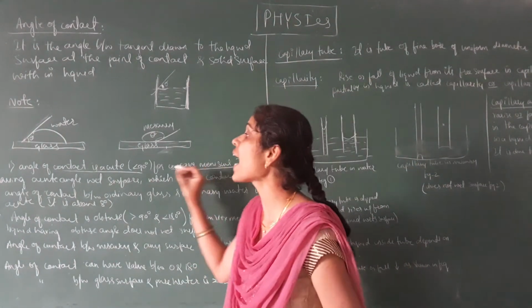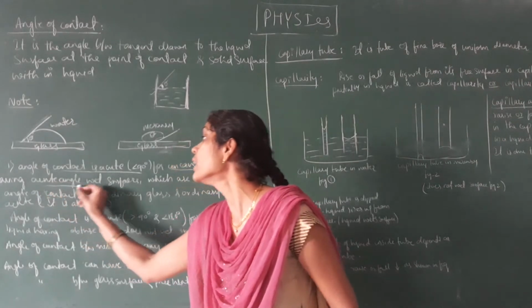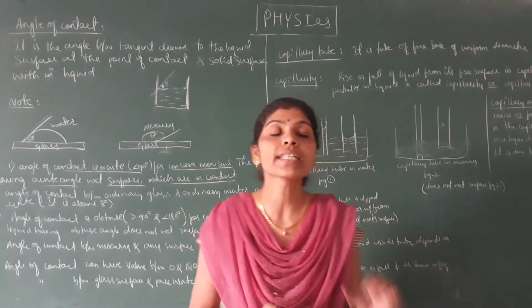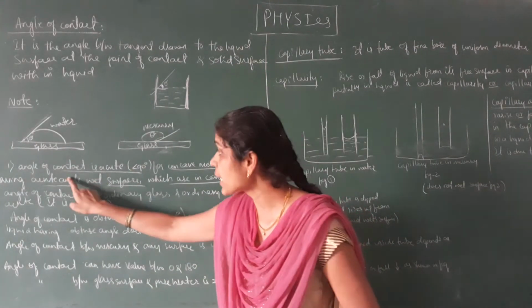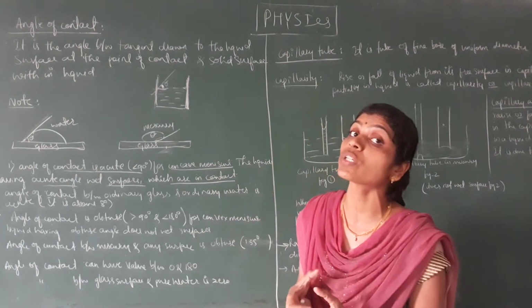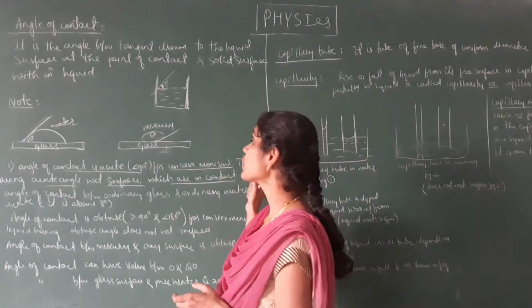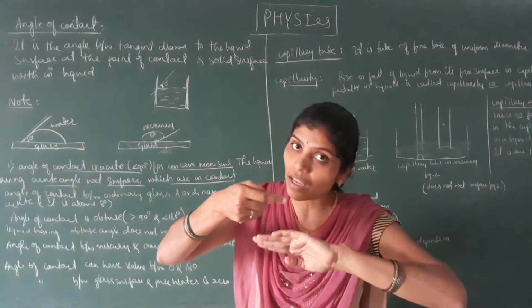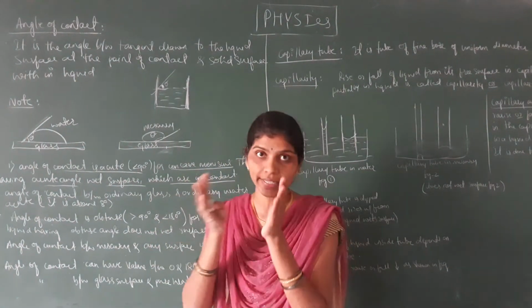So the liquid having an acute angle wets the surfaces which are in contact. So one thing we have to remember: suppose the angle of contact is less than 90 degree, less than 90 degree is nothing but what we call an acute angle. Then the liquid having an acute angle wets the surface which is in contact with it.